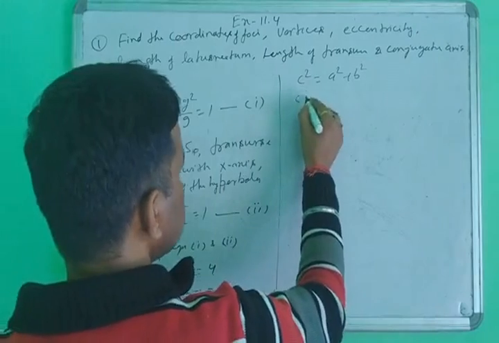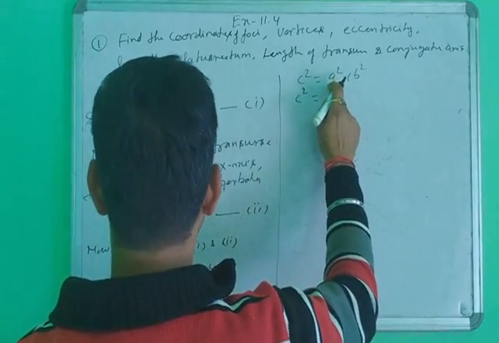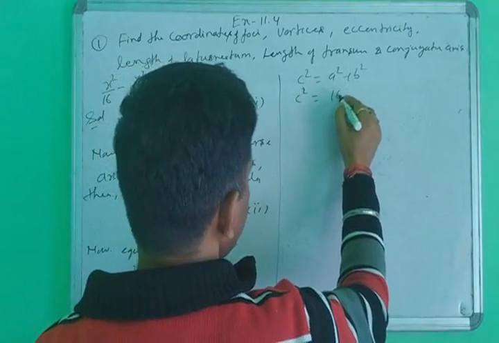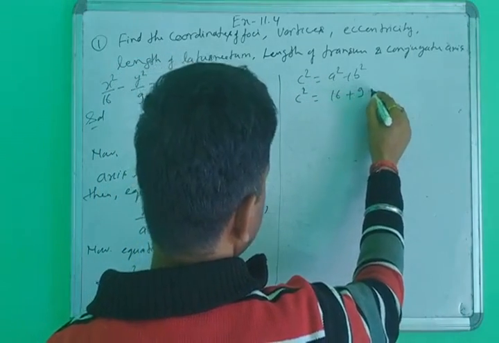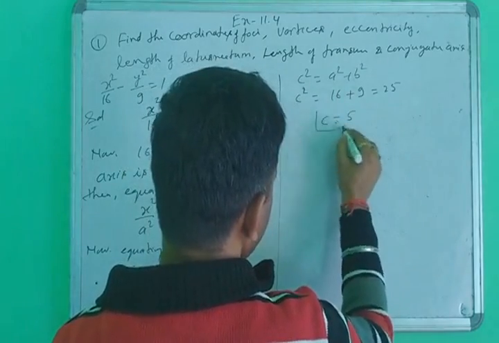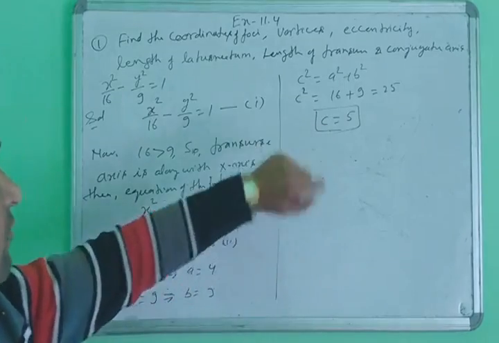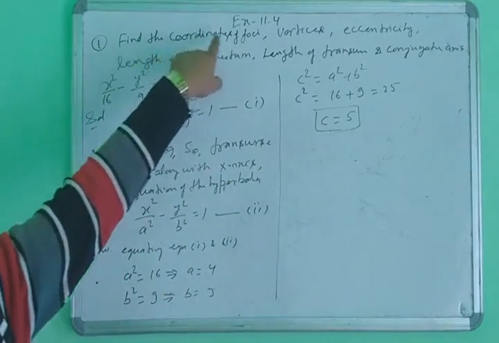What is the value of c square here? The value of a square here is 16, plus the value of b square here is 9. This will be 25. This means the value of c here is 5. First answer: find the coordinates of the foci.